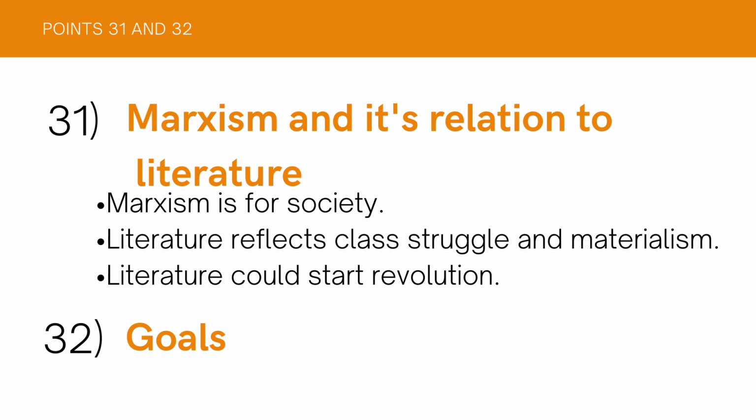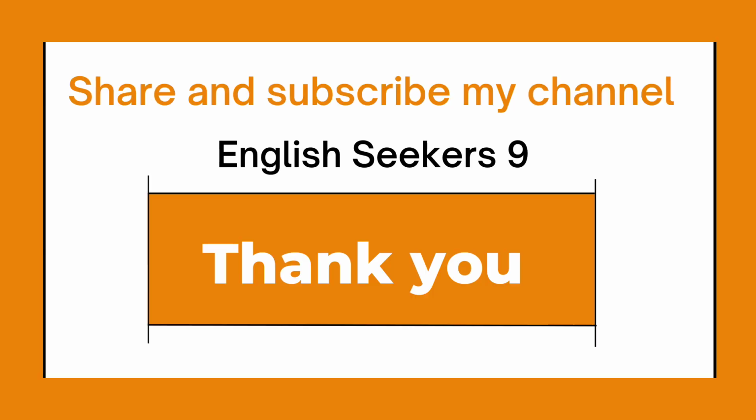And the last point is Marxism's goals. Marxism was opposed to an economic system based on inequality, on the alienation and exploitation of the majority, meaning the poor, and using them for their own benefit. Marxism wants to achieve a classless society throughout the world so that everyone could enjoy basic rights.